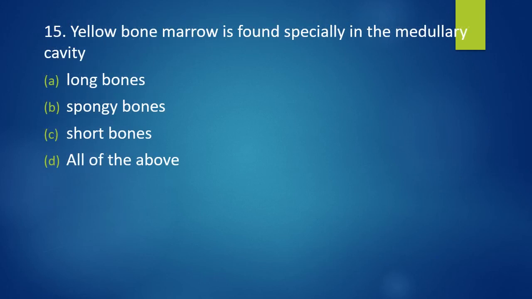Question number 15. Yellow bone marrow is found specially in medullary cavity of long bones, spongy bones, short bones, all of above. Yellow bone marrow is found specially in the medullary cavity of. Correct answer is option A, that is long bones.